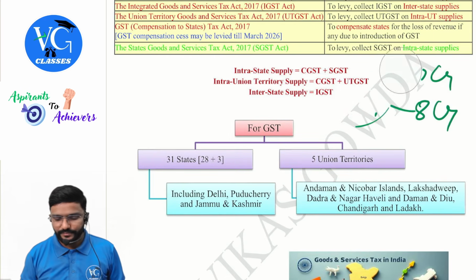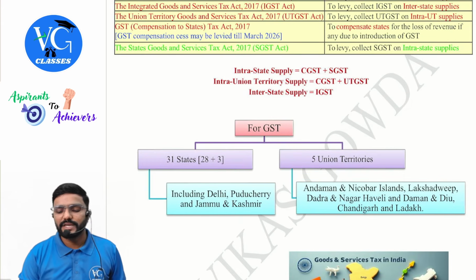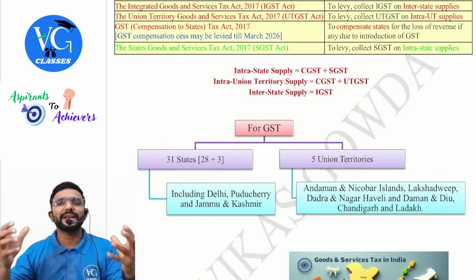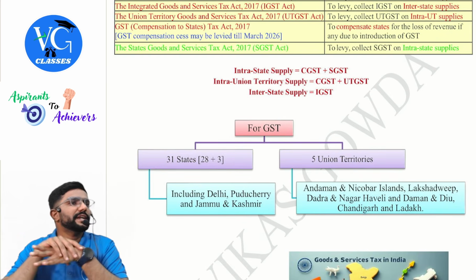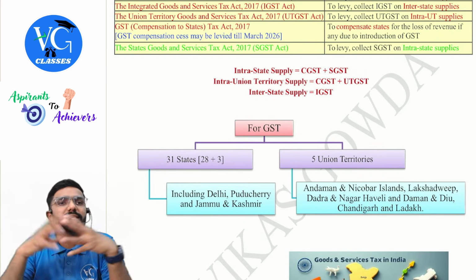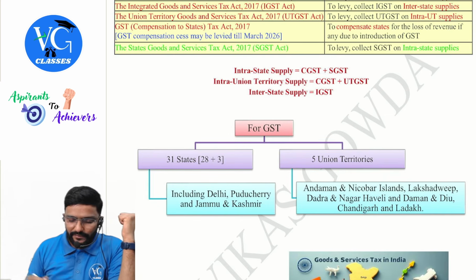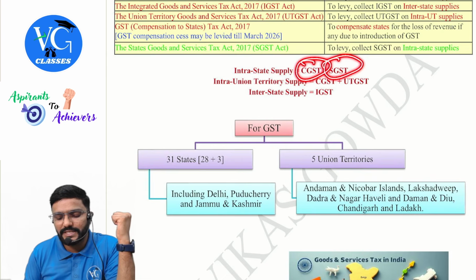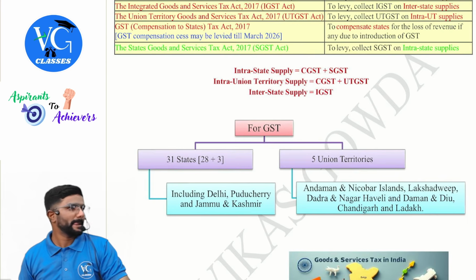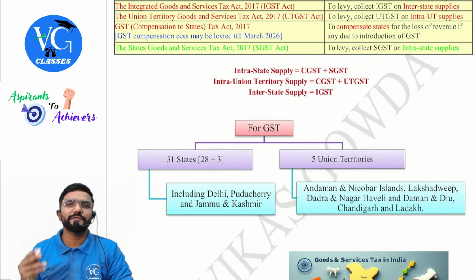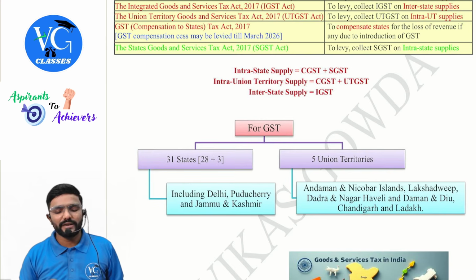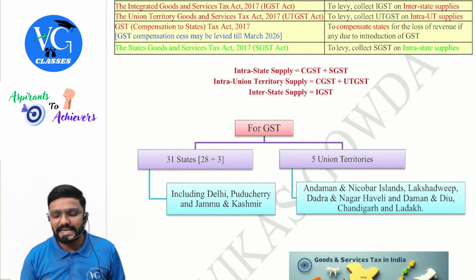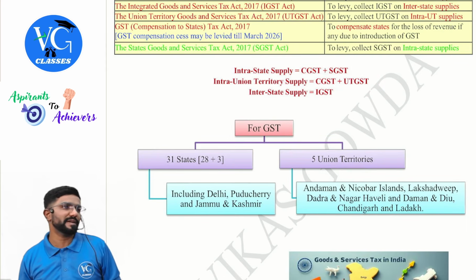Okay. Now coming to, guys, I already told you. I will just repeat it. We will learn it later also. If the supply is made within the state or within the union territory, we call it intrastate supply. When it is an intrastate supply, we have to levy what? CGST plus SGST. CGST is levied by the central government, SGST is levied by the state government. It is the revenue of the respective governments. Then if the supply is within the union territory, actually in the law there is nothing called intra-union territory and all. We call it intrastate supply only. Yes. In that case, in place of SGST, UTGST will come. Okay, that is CGST plus UTGST.